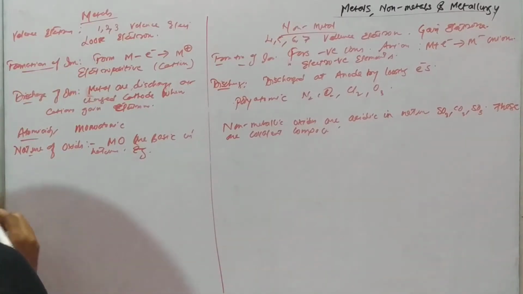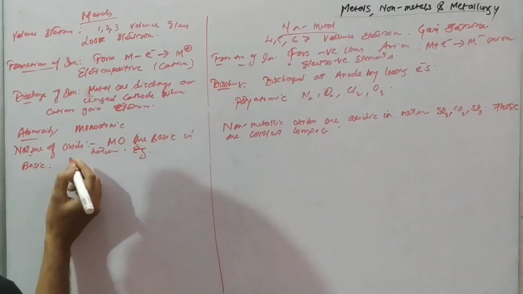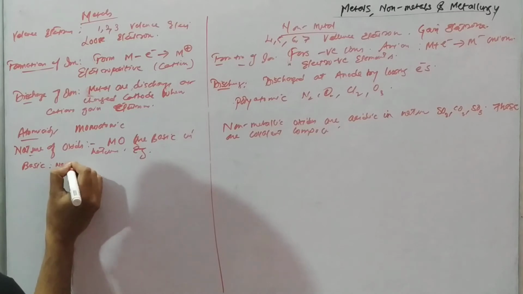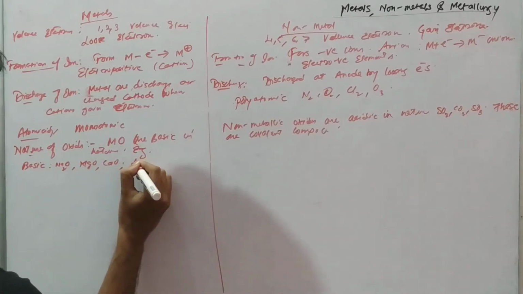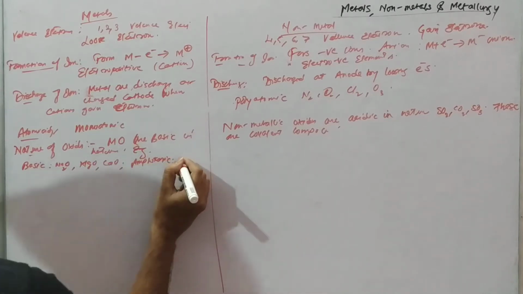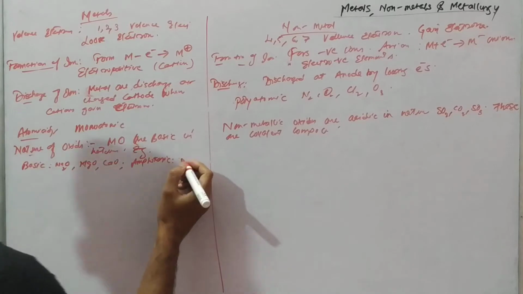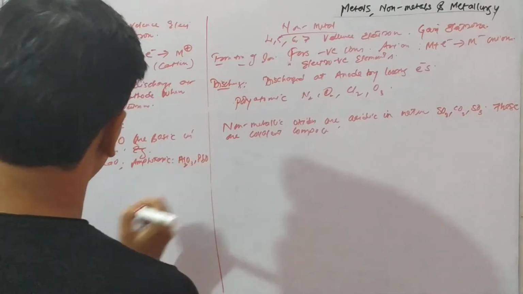And they can be basic oxides like Na2O, right? Magnesium oxide, calcium oxide. They can be amphoteric in nature, and amphoteric oxides are lead oxide, aluminium oxide, right? These are amphoteric oxides.